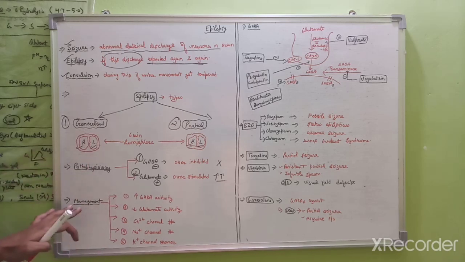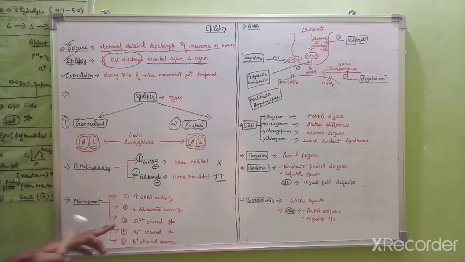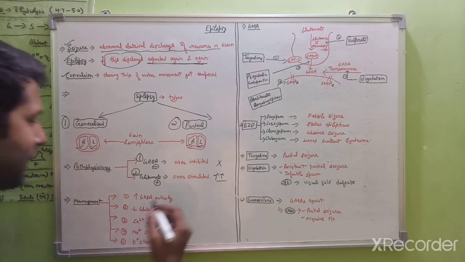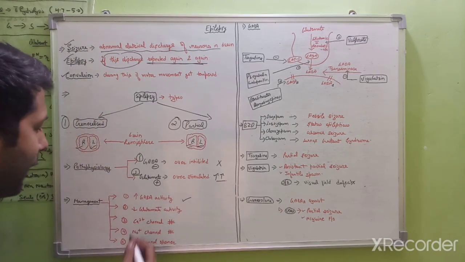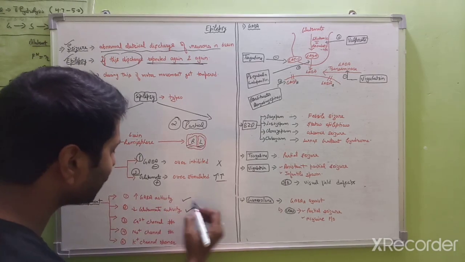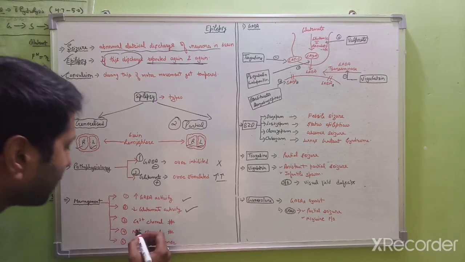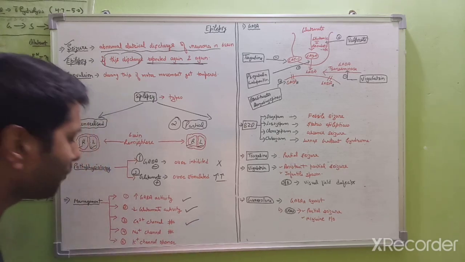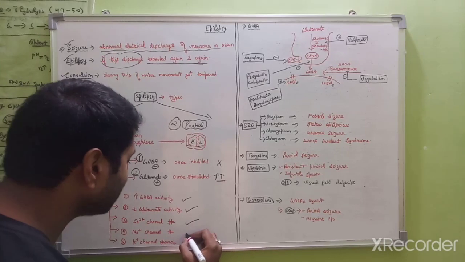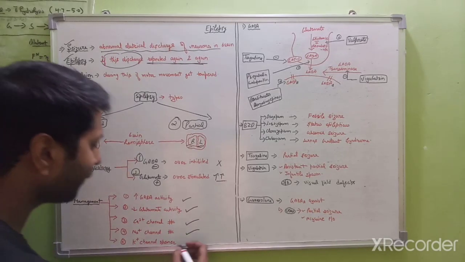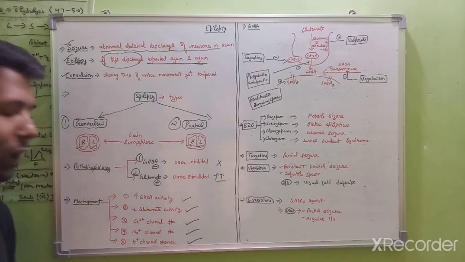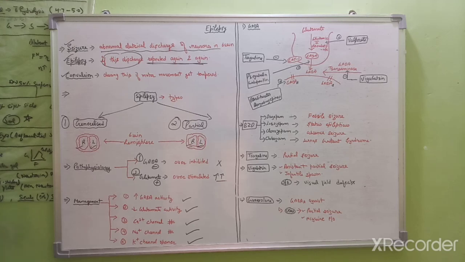So next, what is the management of epilepsy? In the management, we can increase the GABA activity, second we can decrease the glutamate activity, third we use calcium channel blockers, fourth we use sodium channel blockers, and fifth we can use potassium channel openers. So these are the management approaches of epilepsy.